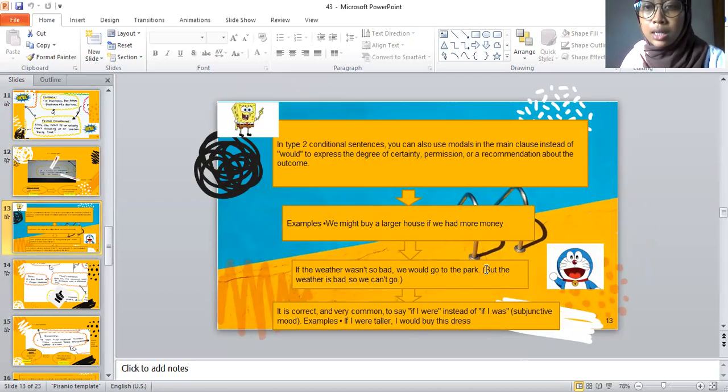In second conditional sentence, you can also use modal in the main clause instead of would to express the degree of certainty, permission, or a recommendation about the outcome. Example, we might buy a larger house if we had more money. If the weather wasn't so bad, we would go to the park, but the weather is bad, so we can't go. It is correct and very common to say if I were instead of if I was. A subjective mood example, if I were taller, I would buy this dress.